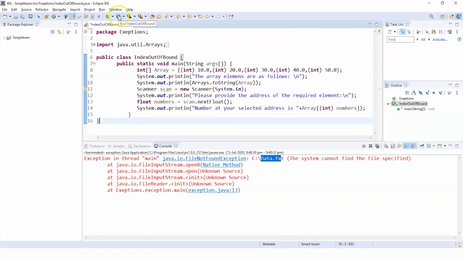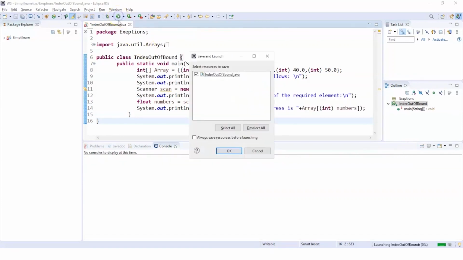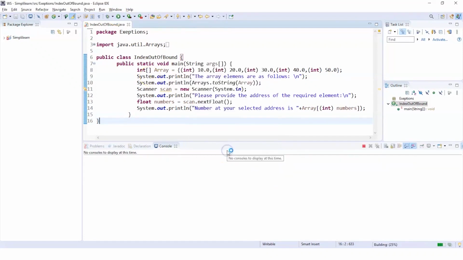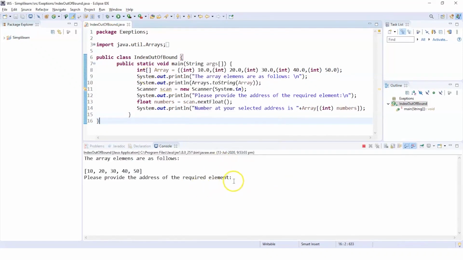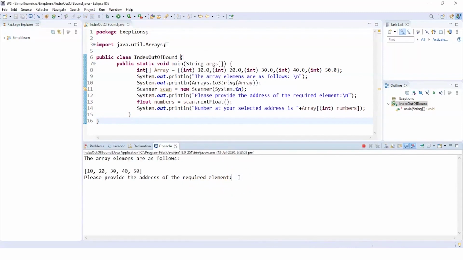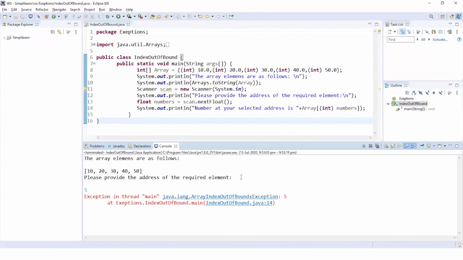So let's run this program and see the output. As you can see, we have our array here. Now the program is requesting us to provide the address of the element required. So what if we provide 5? Now it should throw an exception. This exception is the array index out of bound exception.